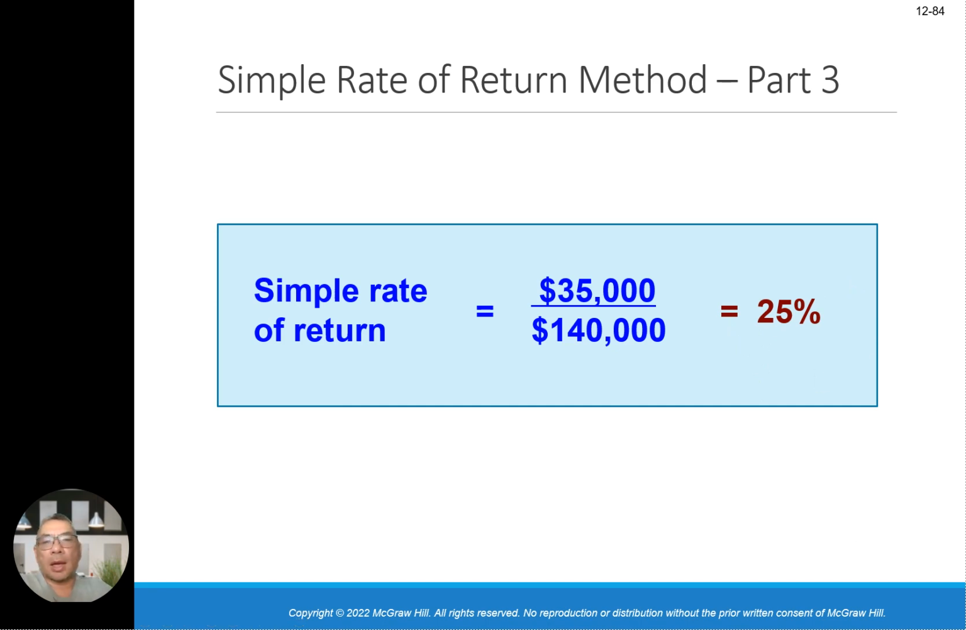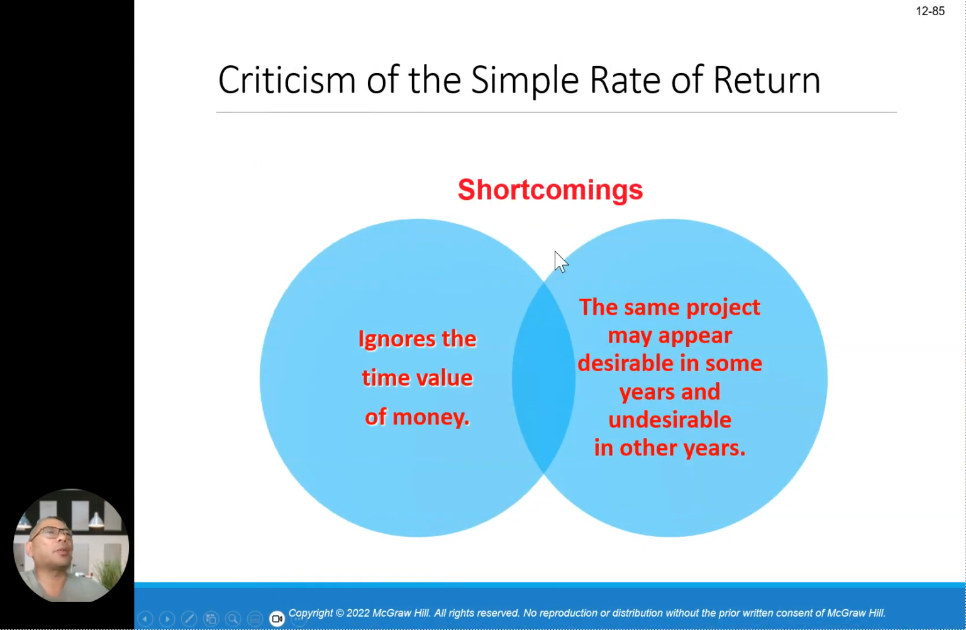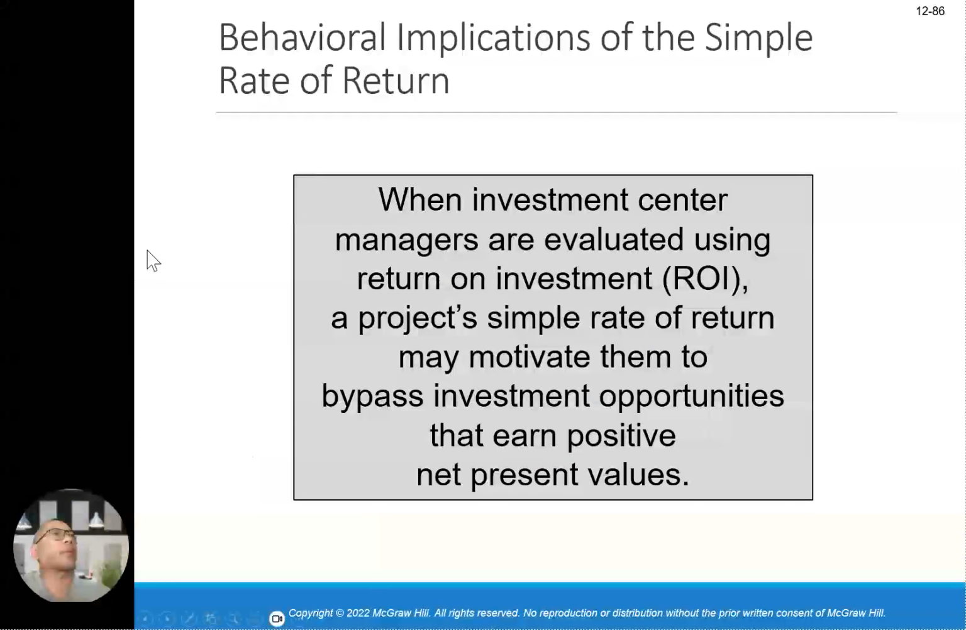What are the shortcomings of the simple rate of return? It ignores the time value of money. That's the shortcoming. The same project may appear desirable in some years and undesirable in other years. Okay, this is a shortcoming of the simple rate of return. Investment center managers evaluated using ROI, which is similar to the simple rate of return, may be motivated to bypass investment opportunities that earn positive net present values.